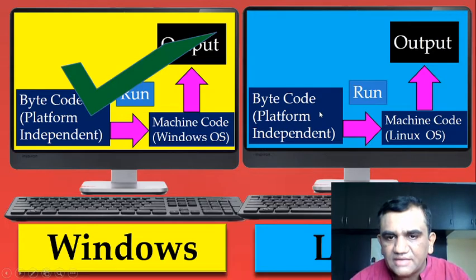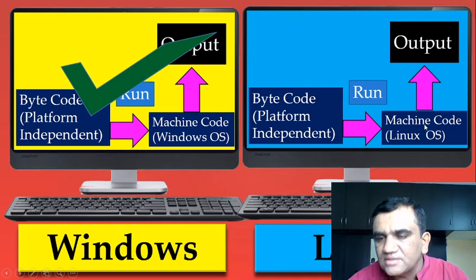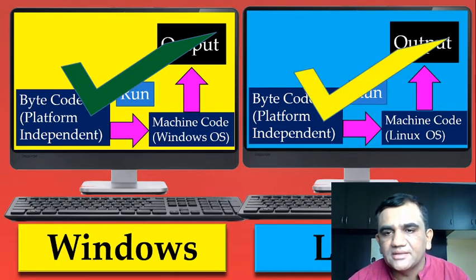Whenever we have that bytecode on the Linux operating system, this bytecode is not platform dependent code, it is independent code. By using a JVM, Java will convert it into Linux based machine code, and that will be executed. So again, the same bytecode can be executed on any operating system.